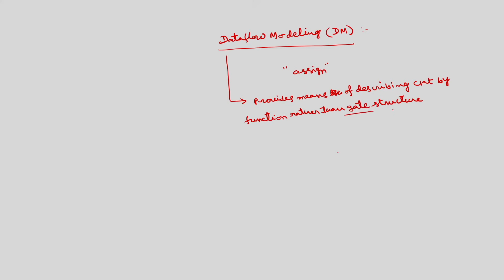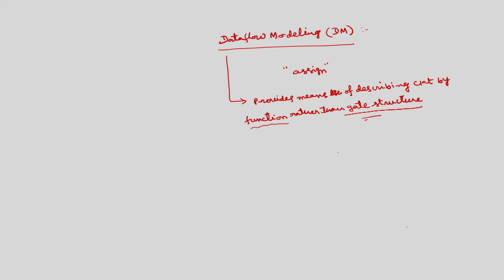In gate level modeling, we use the gate structure. So, this provides a means of describing the circuit by means of a function, not the gate structure.